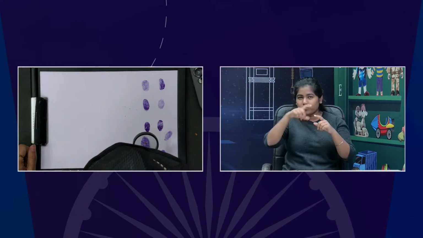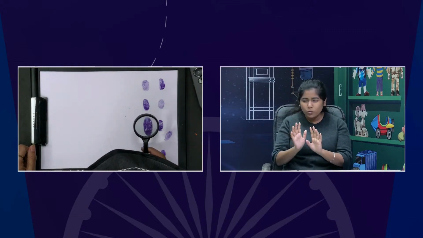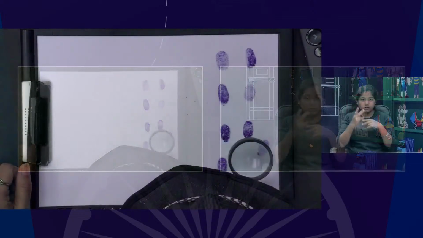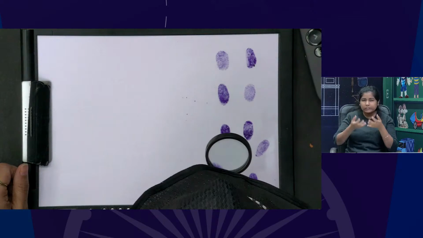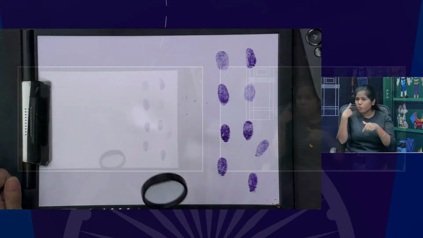Oh, Miss Deepa, how are you looking? You tell me. Oh well, you're looking something different. You have a hat, and you have a magnifying glass, and you're doing something special. Yes, I'm very much busy. Oh, when you are very busy, I think these are the fingerprints. Yeah, I'm detecting something. Okay, so you're a detective today. Yeah, this is the chapter we are going through. Okay, great, expert detectives.